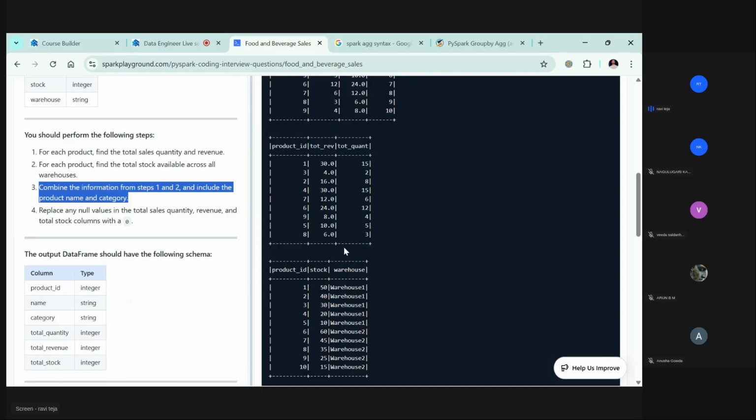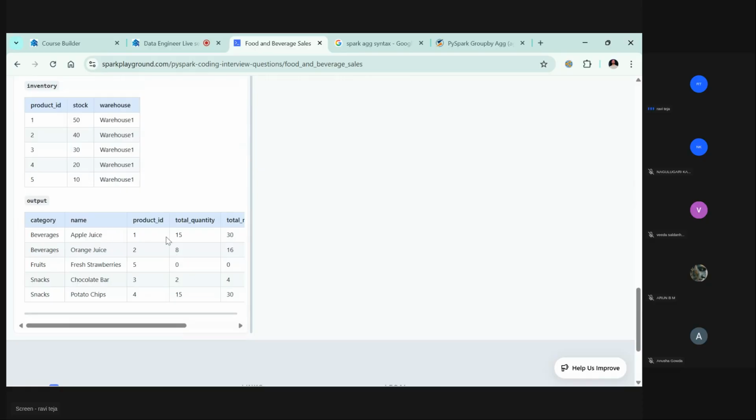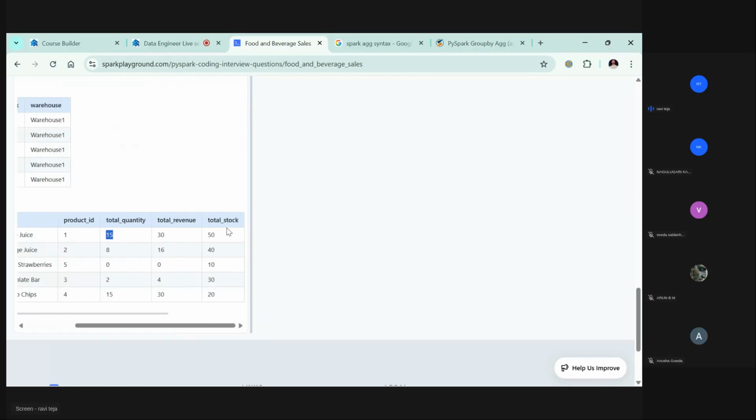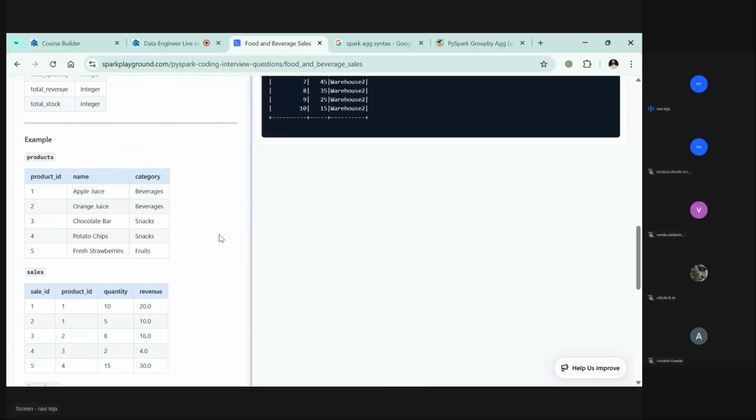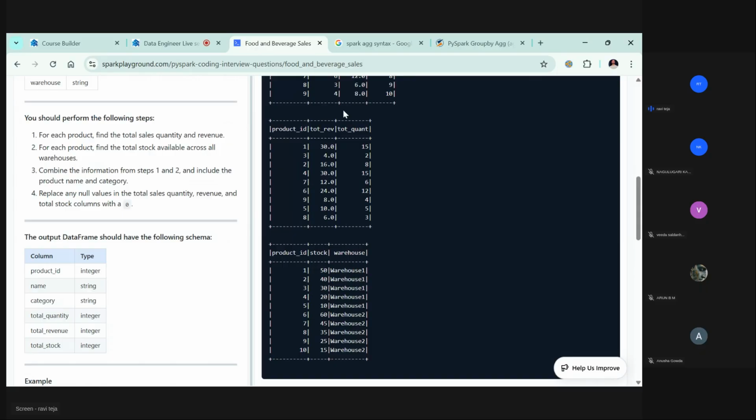Okay. Maybe they are asking this way. For product one, stock is 50 in warehouse one, right? But out of 50, these 15 are already gone, right? So what is the expected output they are expecting? See, apple juice: total quantity 15, total revenue 30, total stock you had 50, right? That was the output they are expecting. So maybe they are expecting it this way. You need to combine both tables and then find the total number available.